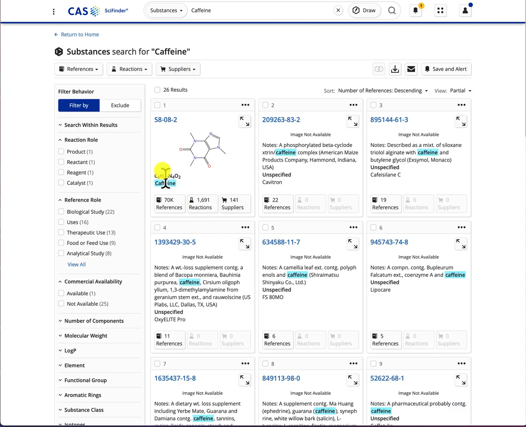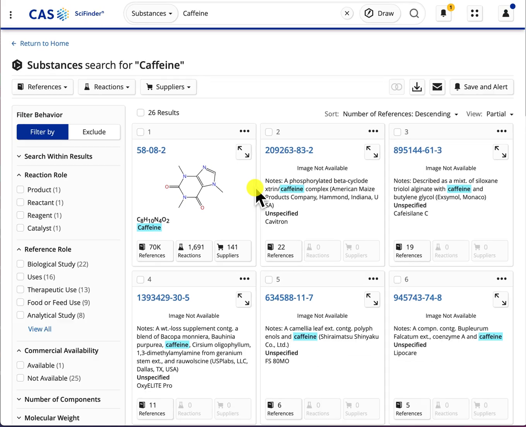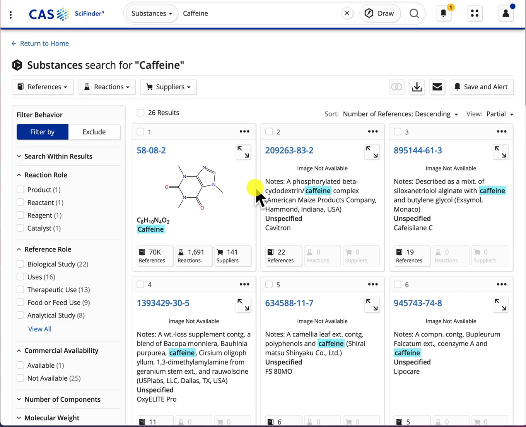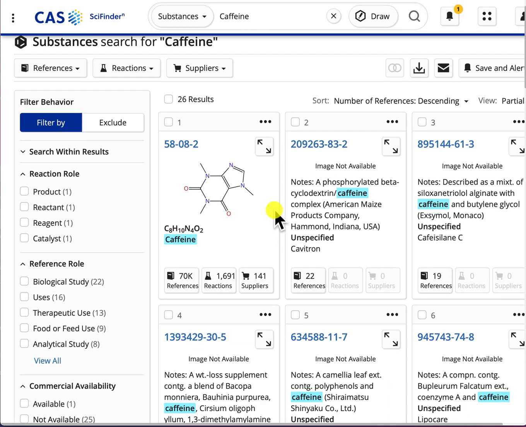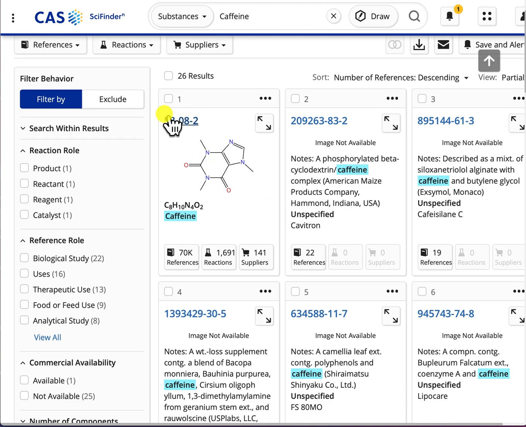The one I'm interested in is at the front here. Now at the top on the left side of each substance there's a number. This is the CAS registry number of the substance. If I click on it,